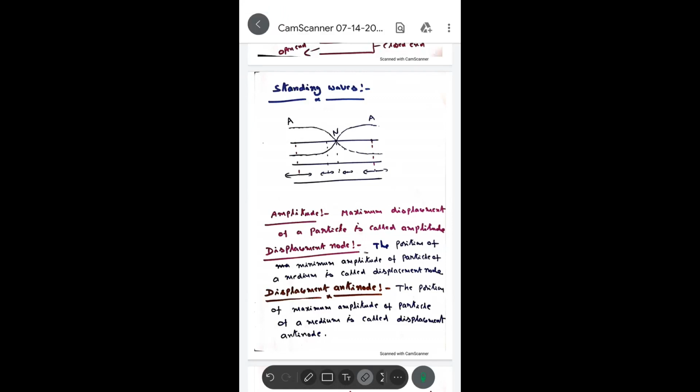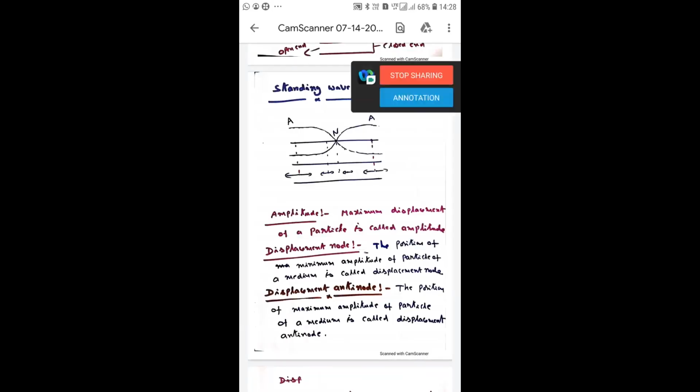Now, while explaining the formation of stationary waves in an open pipe and closed pipe, see here. There is a formation of stationary waves in a pipe.